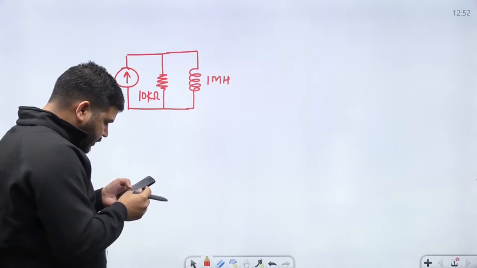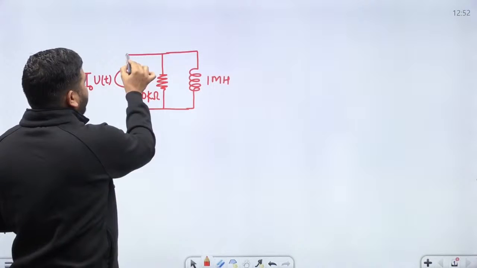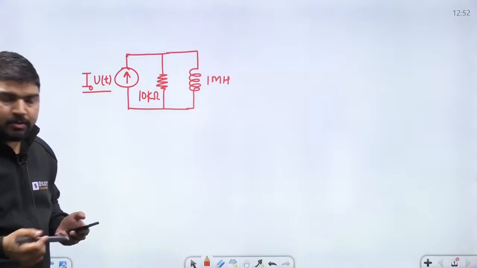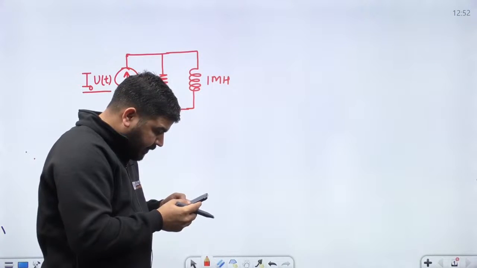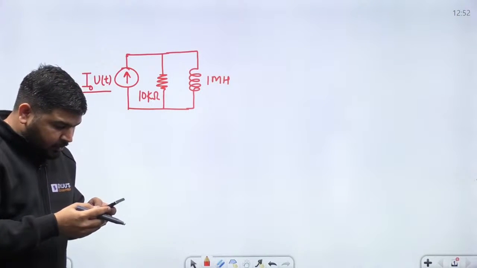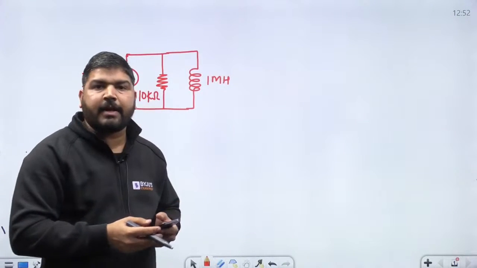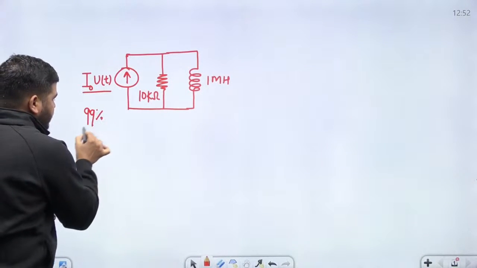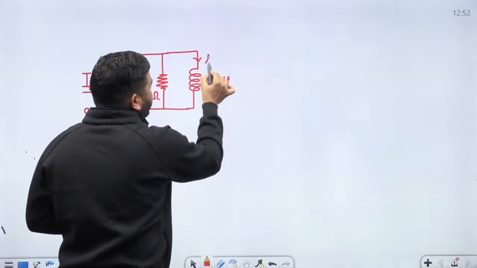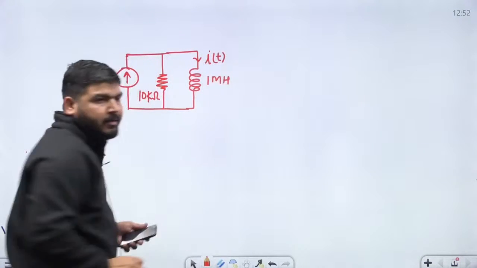At t equal to 0, this current source is applied. Obviously, it will start from t equal to 0 onward. The question asked is the minimum time taken for the current through the inductor to reach 99% of its final value. So, can you write the current equation in this inductor?